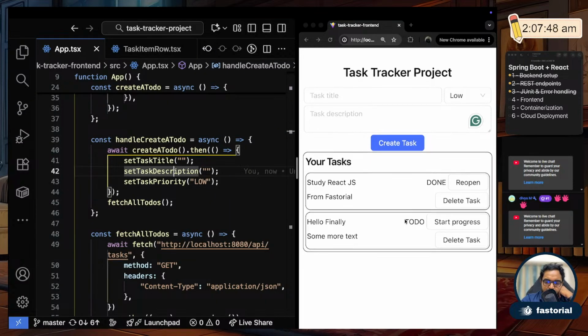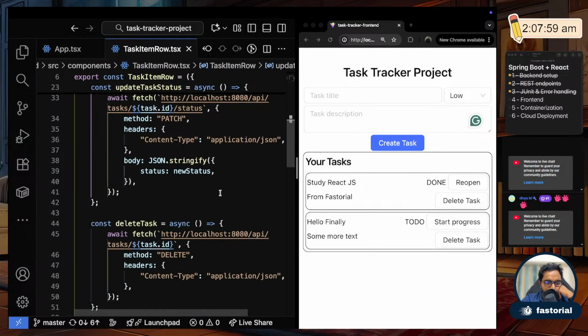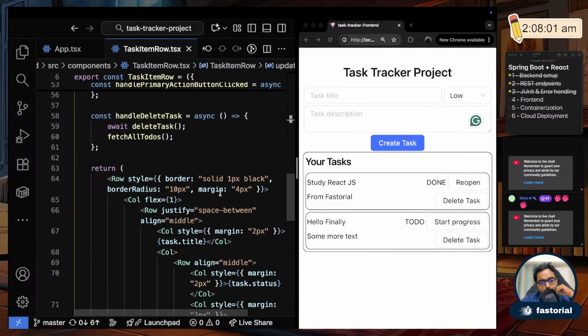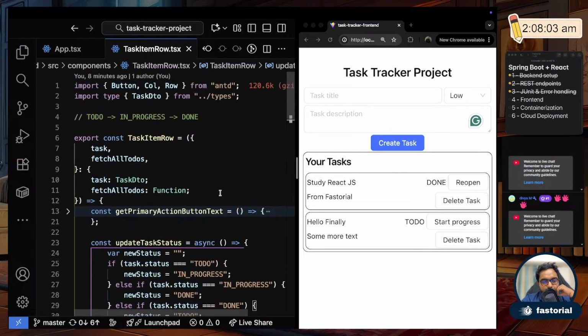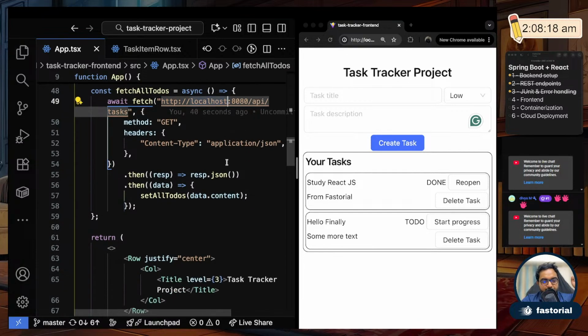So I think pretty much we finished most of the front end items. We might want to do some more optimization or things like that. Other than that, I don't see anything else to do here. Okay, so let's do some optimization. Every time you have a backend API or something, like this localhost 8080, that is your backend API. You shouldn't be hard coding these values into your front-end server.